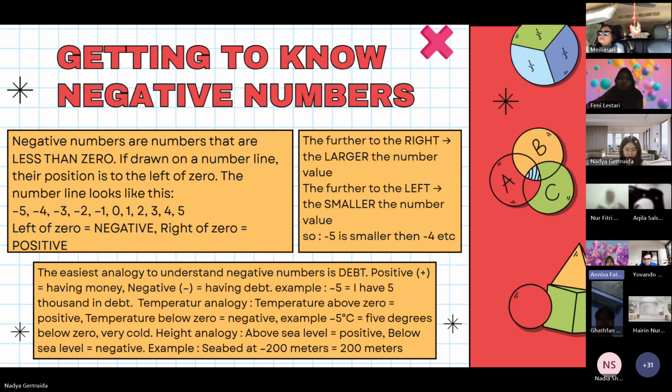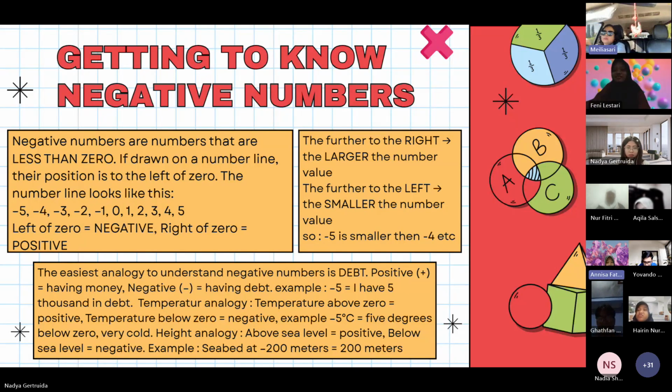There is another analogy, temperature. Temperature below 0, for example, negative 5 degrees Celsius means 5 degrees below 0, which is very cold. Temperature 30 degrees Celsius means hot. Temperature negative 10 degrees Celsius is colder than negative 5 degrees Celsius.